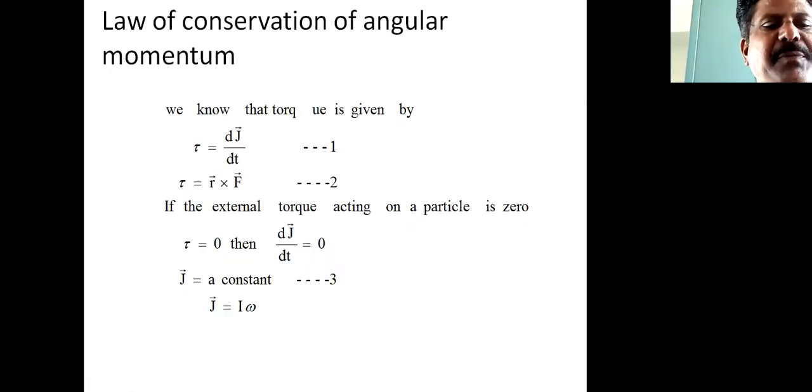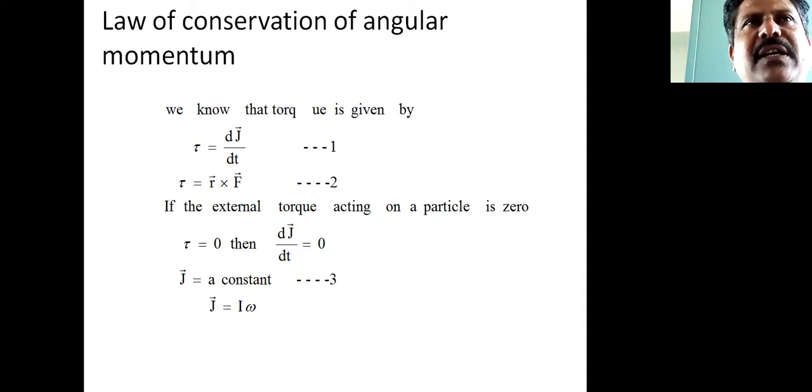So here is the statement of the law of conservation of angular momentum. It states that in the absence of any external torque, the total angular momentum of the system remains constant or is conserved, but the angular momentum of the particles may mutually interchange.